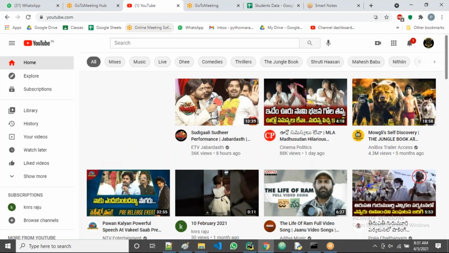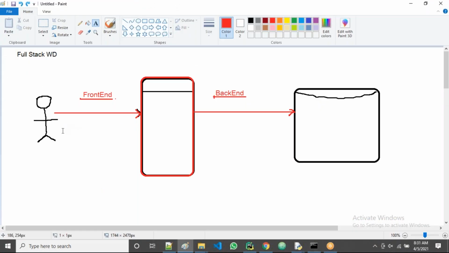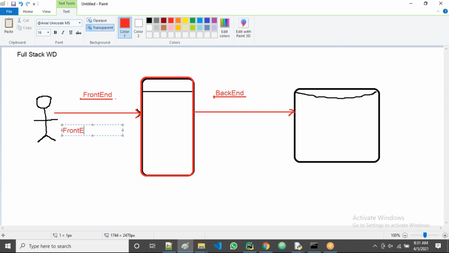We use front end technologies, guys. Front end technologies are also called UI, user interface. We learn either UI or front end technologies.